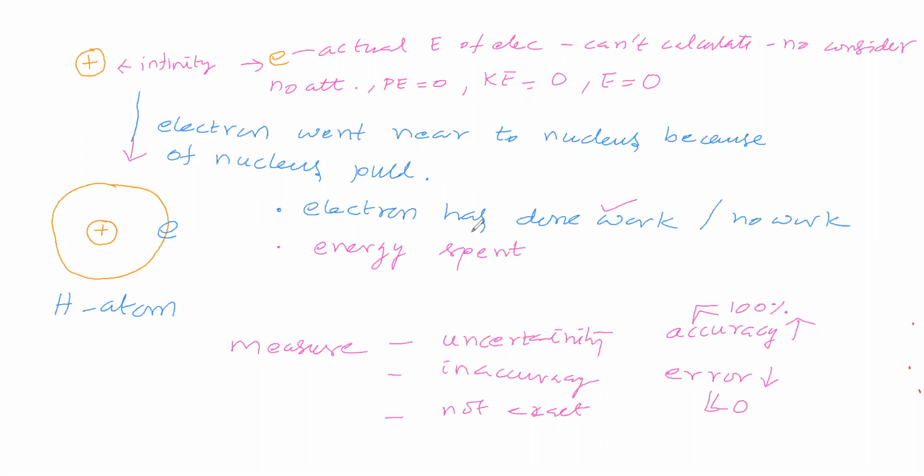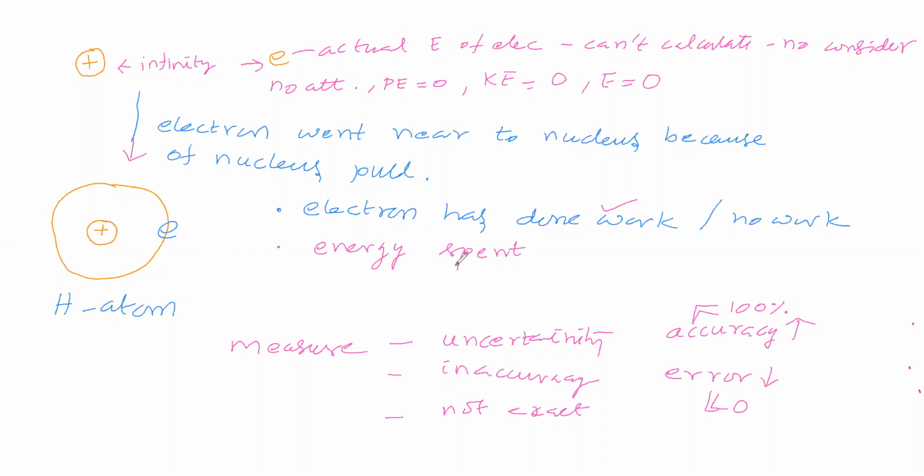That means the electron traveled from infinite distance to this distance. The electron traveled from where to where? From infinity to this distance. So the electron traveled, which means it has done work. It has done work, which means it has spent energy. From where will it spend energy?